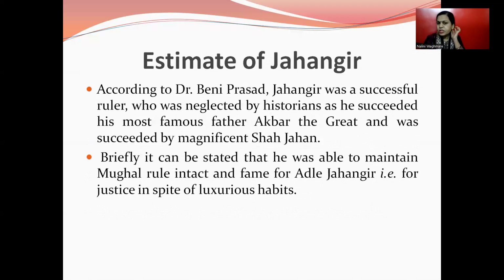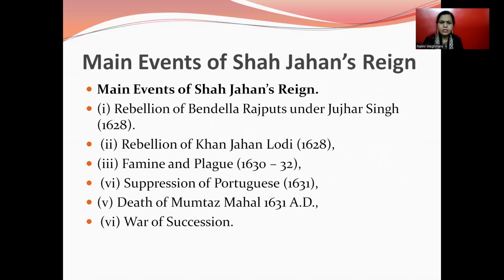According to Beni Prasad, Jahangir was a successful ruler who was neglected by historians as he succeeded his most famous father Akbar the Great and was succeeded by the magnificent Shah Jahan. Briefly, it can be stated that he was able to maintain Mughal rule intact, and he was famous for justice in spite of luxurious habits.